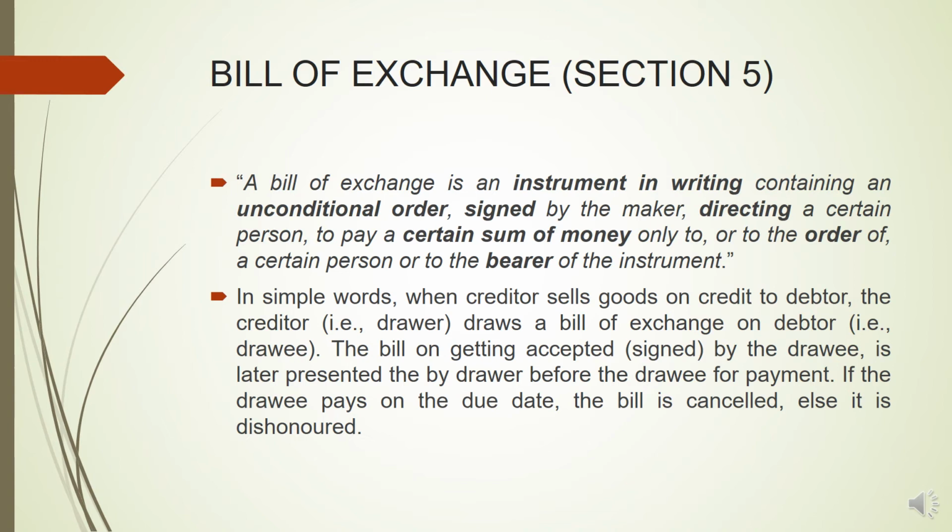That means he has given an undertaking to pay. Then when the due date arrives, the creditor will again present the bill to the debtor for payment. If the payment is made by the debtor on the due date, the bill is said to be cancelled. But in case the debtor does not make the payment, the bill is said to be dishonored.